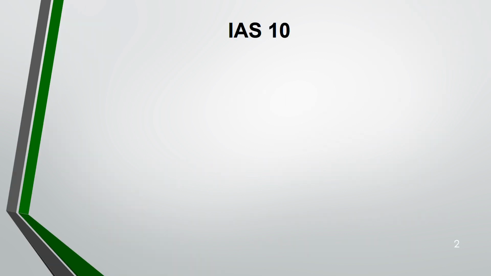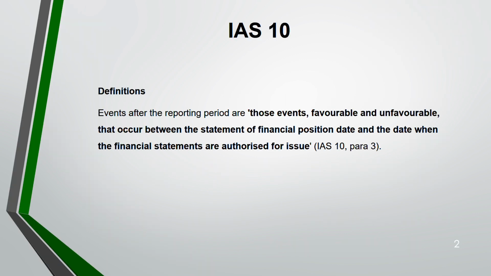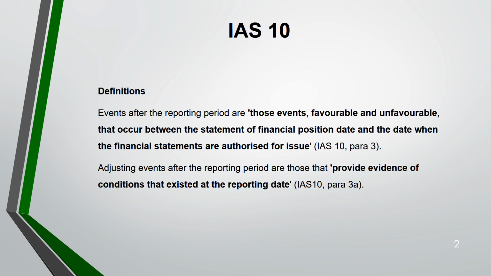So here we are going to go through the definition of events after the reporting period. These are those events, could be favorable, could be unfavorable, which occur between your statement of financial position date and the date when your financial statements are authorized for issue. There are two types of event: one is adjusting event, one is non-adjusting event. If it's an adjusting event, you have to adjust in the financial statements, and if it's a non-adjusting event, you just have to disclose it if it's material.